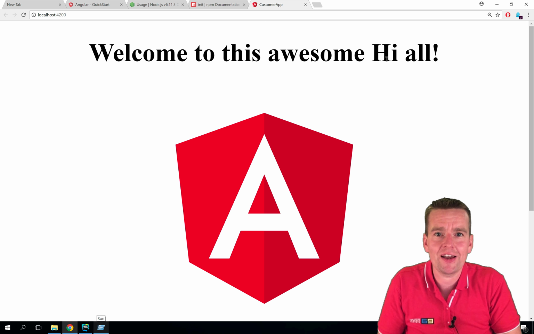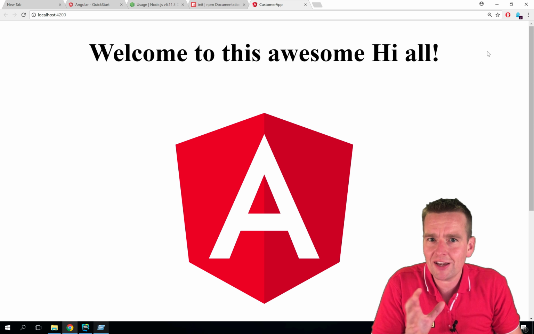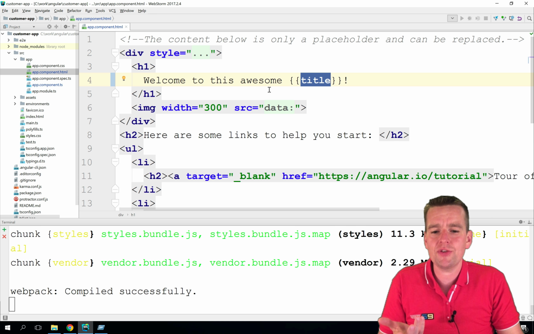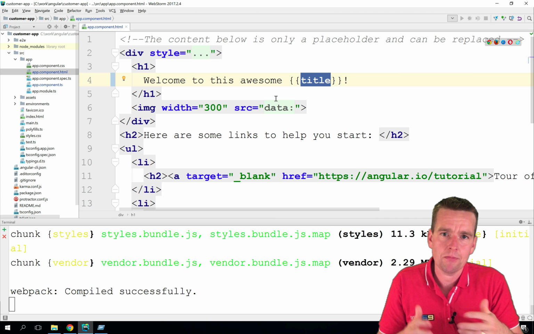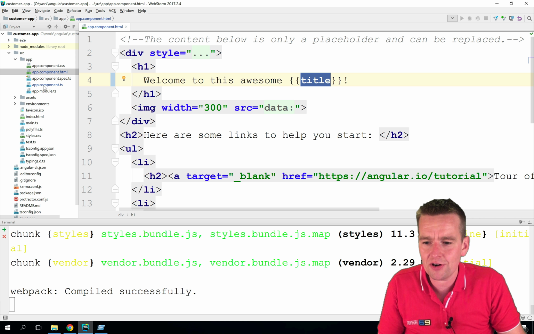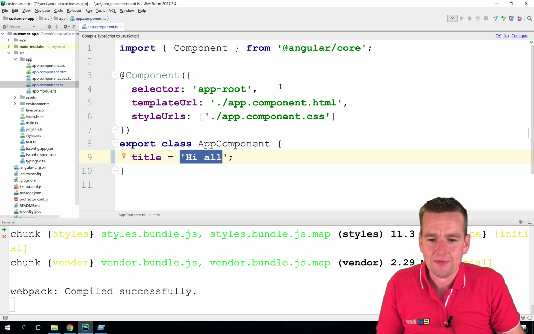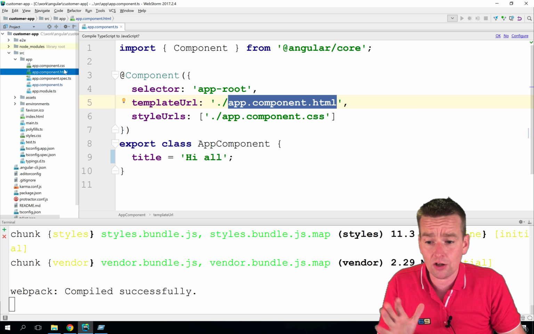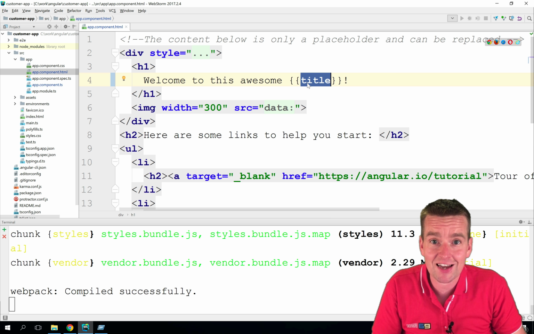This is one-way binding. So let's just try and play a bit more with this in the next lesson. But now you've seen how these guys with the MVC idea, model view controller, are bound together with a component TS file that knows about the HTML file, and then you can start using the properties and a lot more, but the properties inside the HTML file.